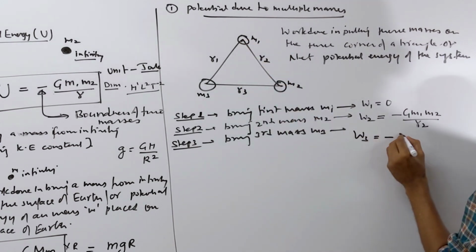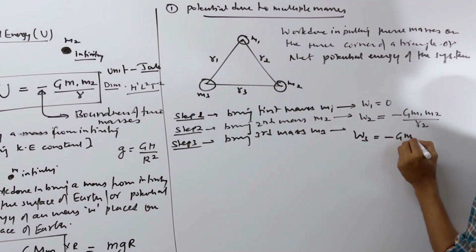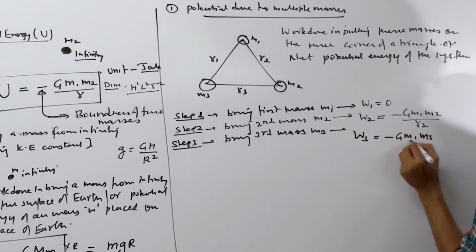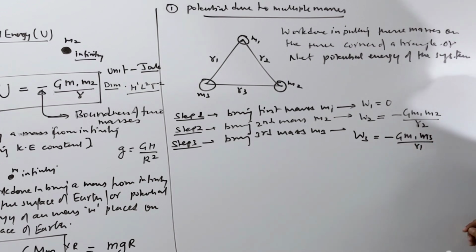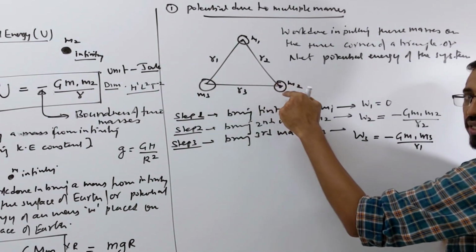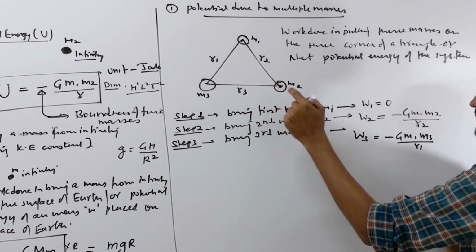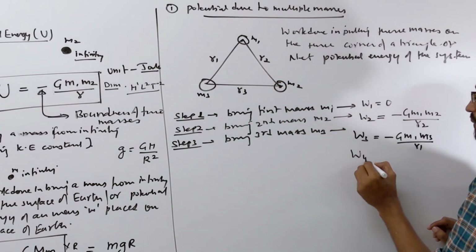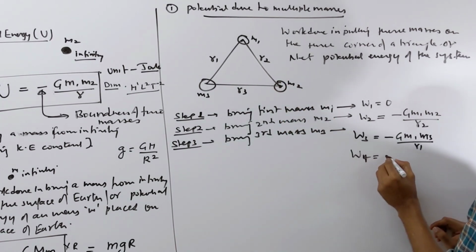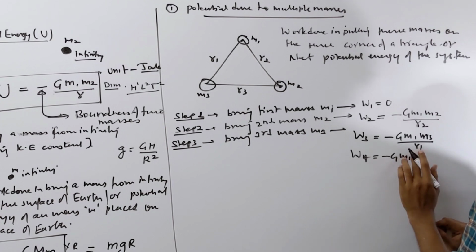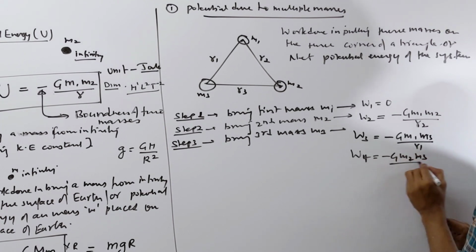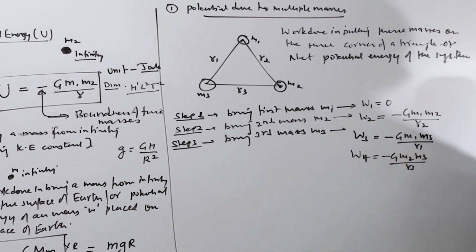So the answer is minus G M1 M3, and the distance between them we are calling R1. Then this mass is also there, so you have to do work against this also. So W4 we are saying, the answer is minus G M2 M3 by the distance R3. Correct.